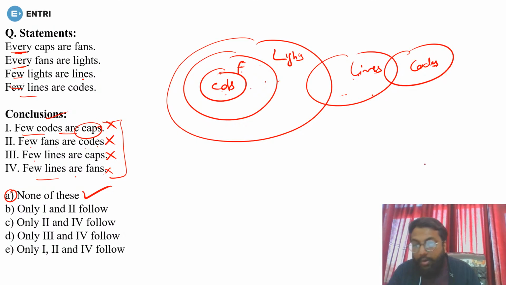How will the second follow, guys? Fan and codes. These are cap, these are code. So fan doesn't have a relationship with the code. So none of these will be answered, because none of the conclusions is right.